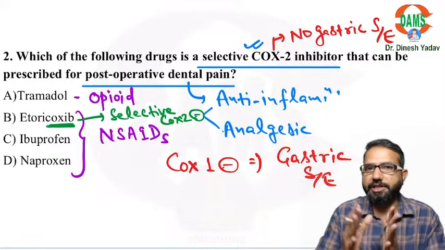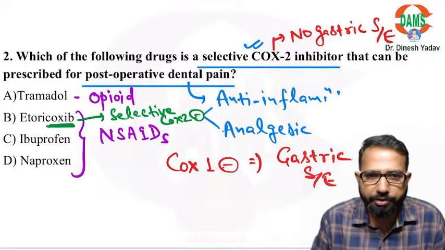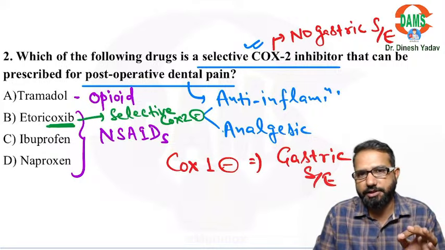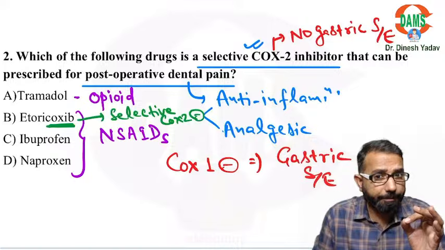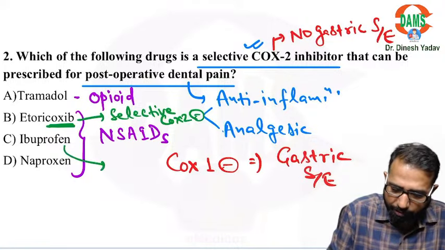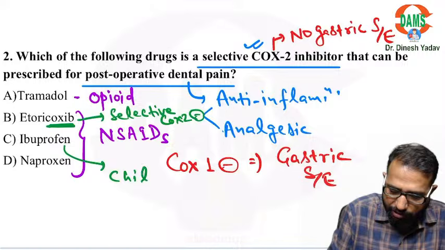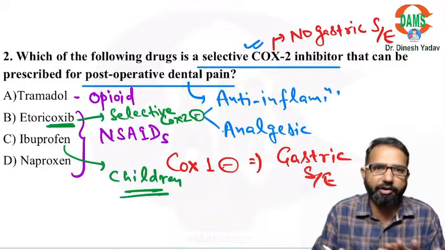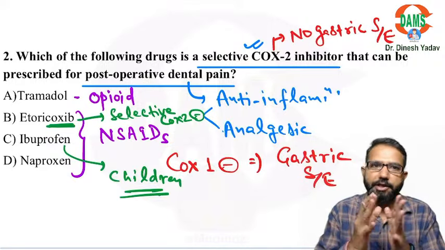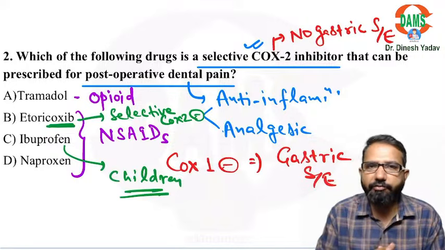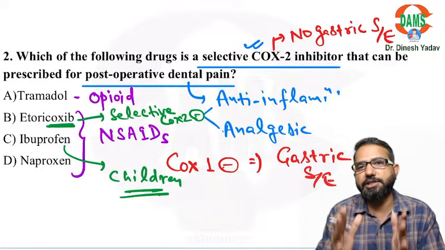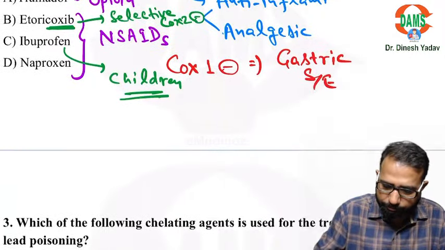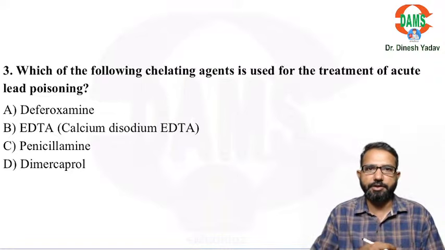So etoricoxib is the selective COX-2 inhibitor. Then we have naproxen and ibuprofen. These are non-selective drugs. Ibuprofen is one of the safest analgesic and anti-inflammatory drugs in pediatric patients, or you can say in children. Overall the safest analgesic is paracetamol, but you know paracetamol is not anti-inflammatory. That's why we say that ibuprofen is the safest anti-inflammatory in children. If they ask you the safest analgesic, then go with paracetamol. Okay? So these are important questions from NSAIDs.